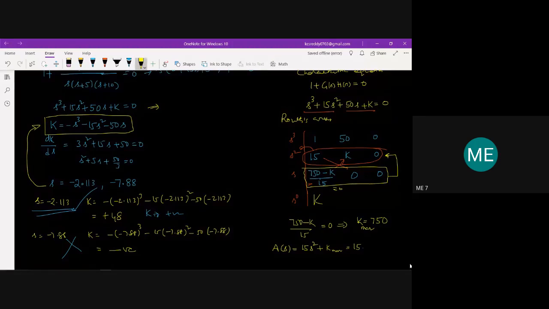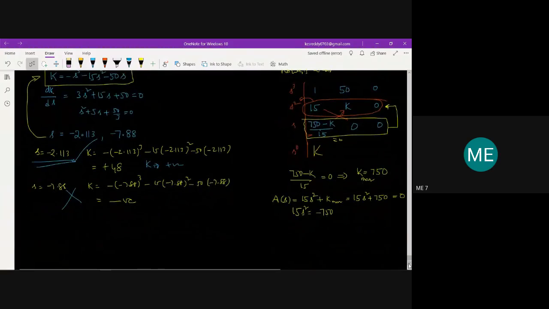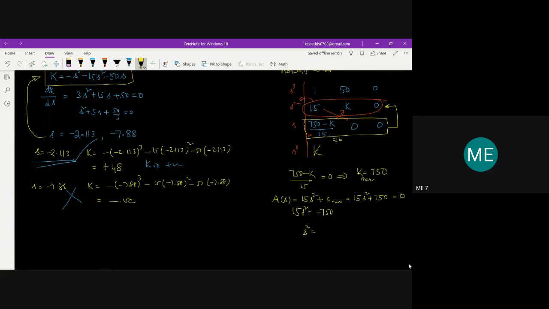So 15 s square plus 750 is the auxiliary equation, equated to 0. So 15 s square is equal to minus 750, so s square is equal to minus 750 by 15, that is minus 50.